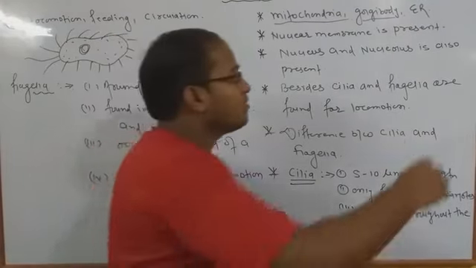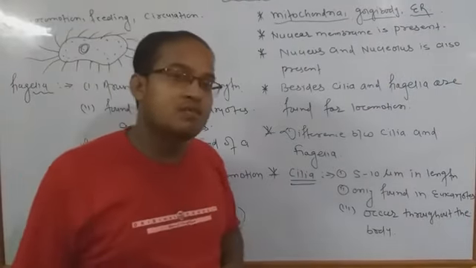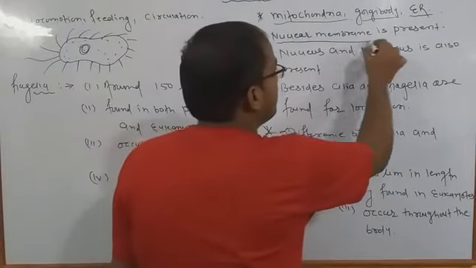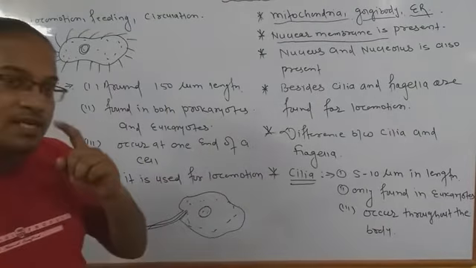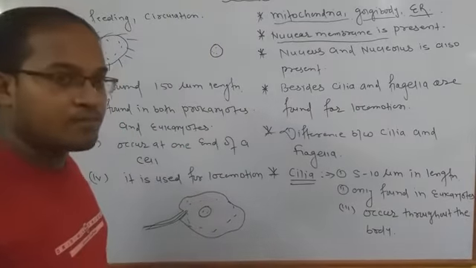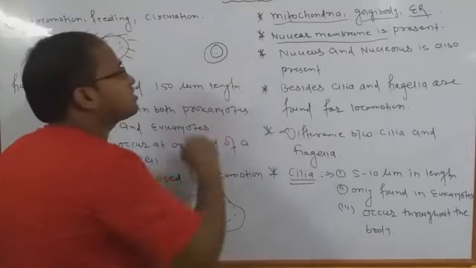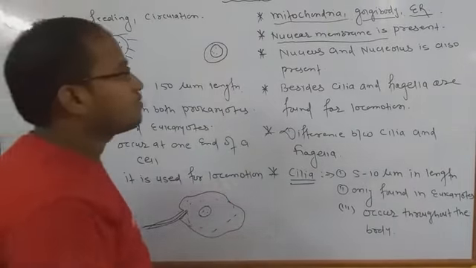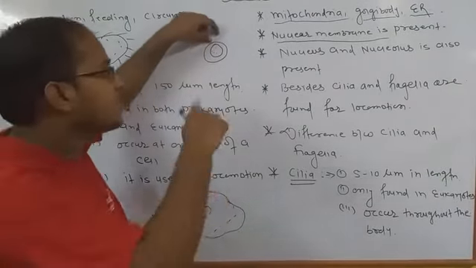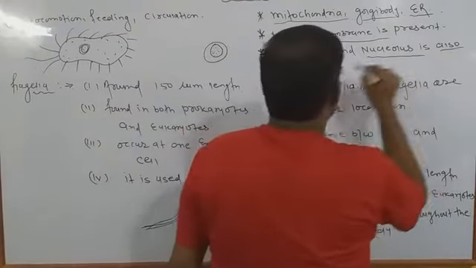Okay, now ER means endoplasmic reticulum, and it is also considered that a nuclear membrane is present. Nuclear membrane is present means in the cell there is a nucleus. Okay, and around the nucleus a small membrane-like structure is found, and that is called the nuclear membrane. न्यूक्लियस को जो कवर करते हैं उसे हम न्यूक्लियर मेम्ब्रेन कहते हैं, and inside the nucleus there is a nucleolus. Okay, nucleus and nucleolus are also present.